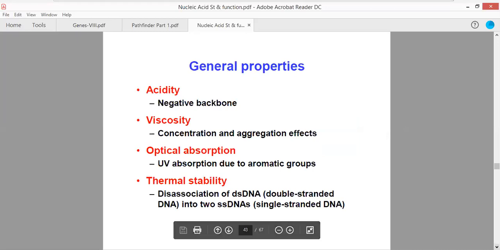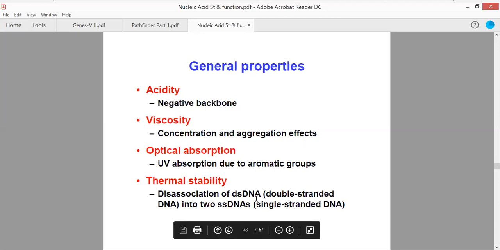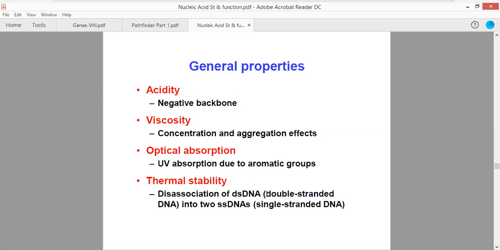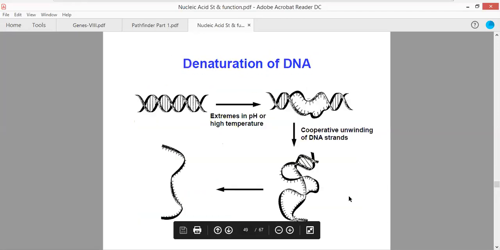Properties of nucleic acid. Nucleic acids have certain properties. They are always acidic because they have a negative backbone. They are highly viscous because of concentration aggregation effect. They absorb UV radiation at 260 nanometers. They are quite stable in nature because they have the ability to dissociate into two single-stranded DNA molecules.